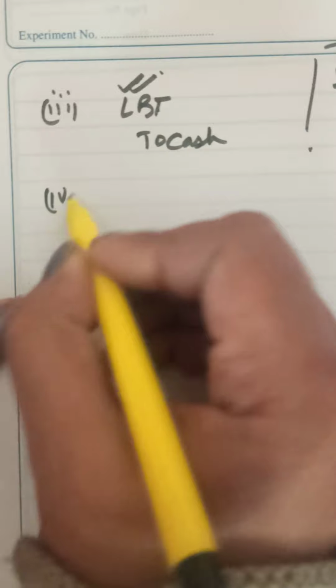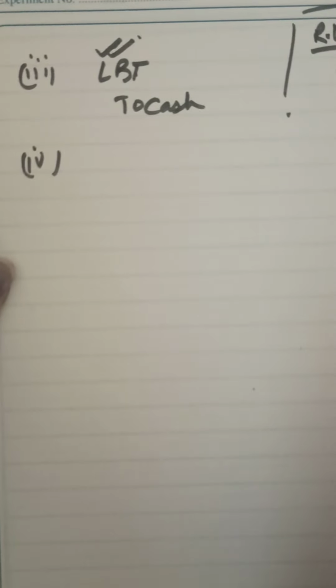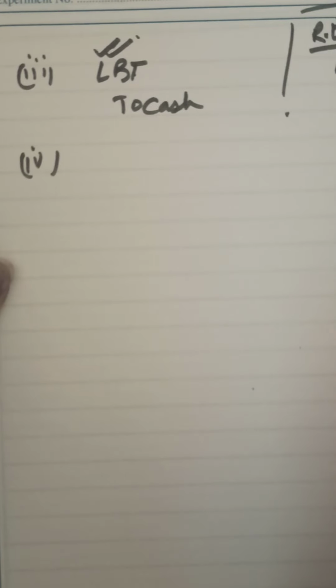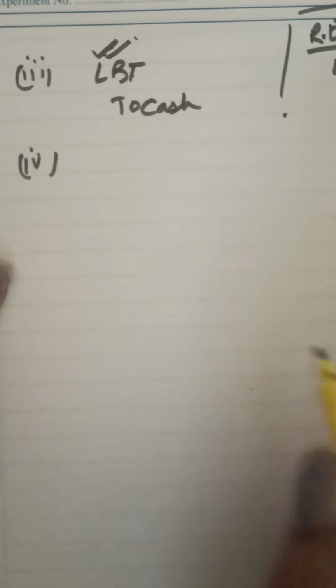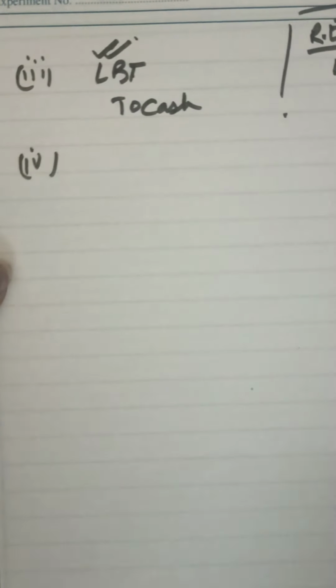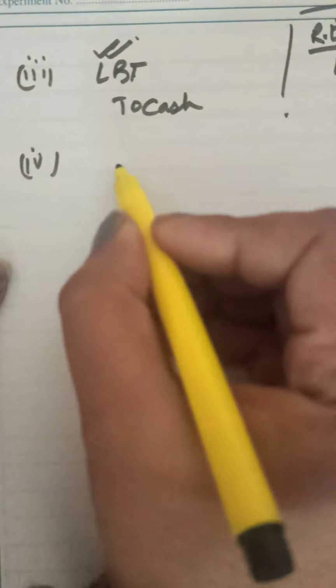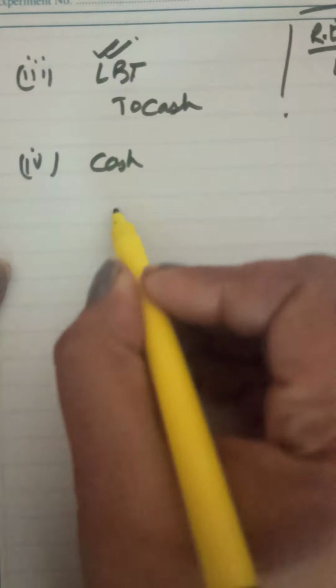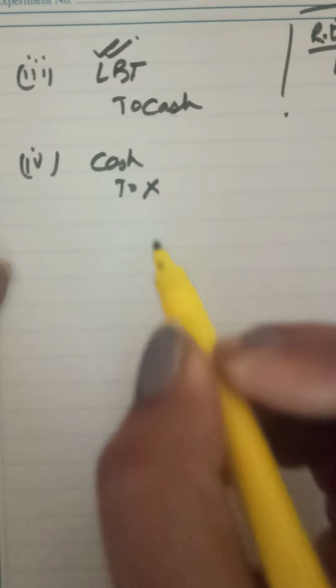Fourth, rupees 3,000 received from a customer as an advance against order was credited to sales account. We'll take it in fractions. Rupees 3,000 received from a customer as advance against order. Let's take it like that. So it is cash that is received from a customer. Let us name the customer, suppose X. So cash received from customer, cash to X.